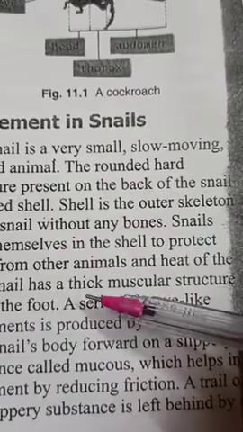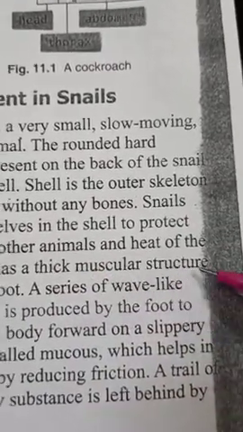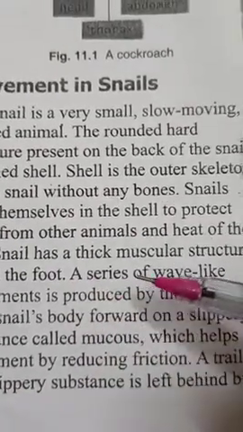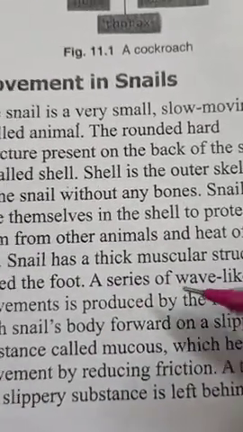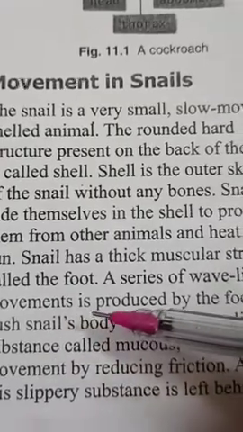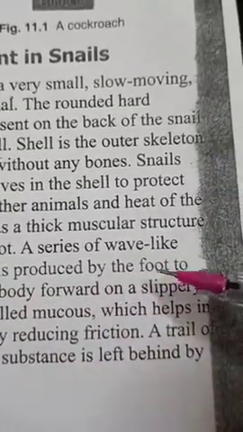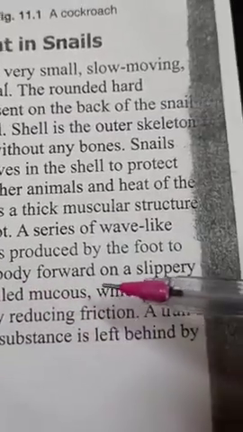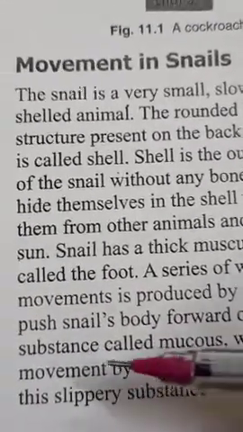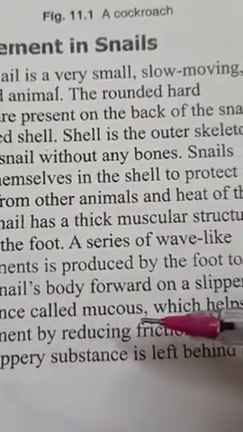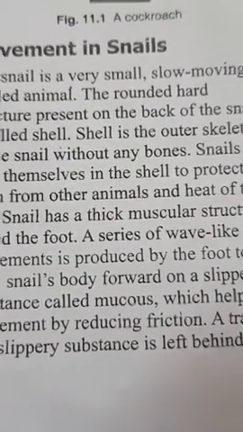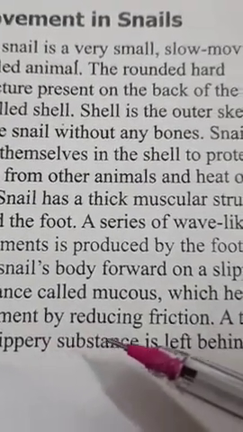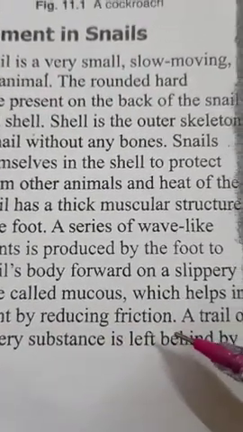Snail has a thick muscular structure called the foot. A series of wave-like movements is produced by the foot to push the snail's body forward on a slippery substance called mucus, which helps in movement by reducing friction.